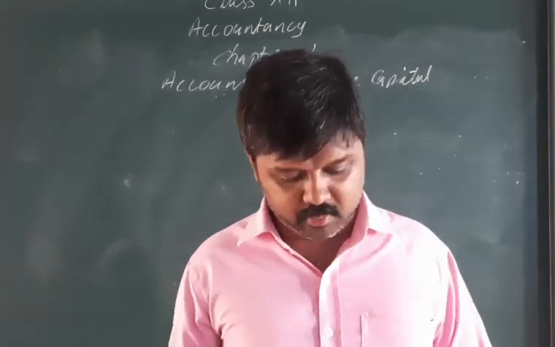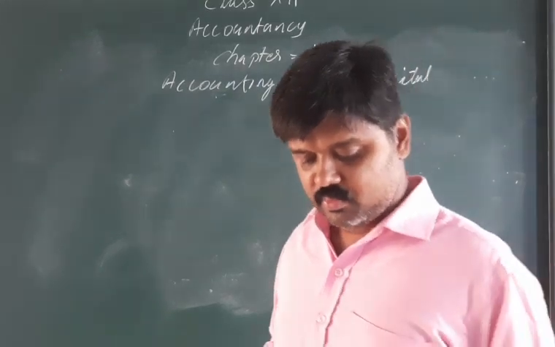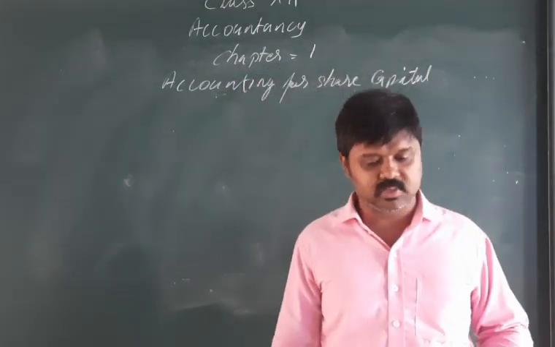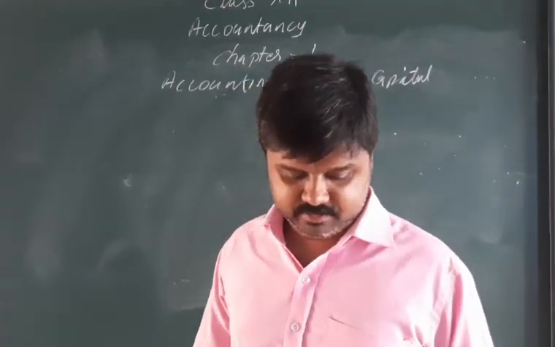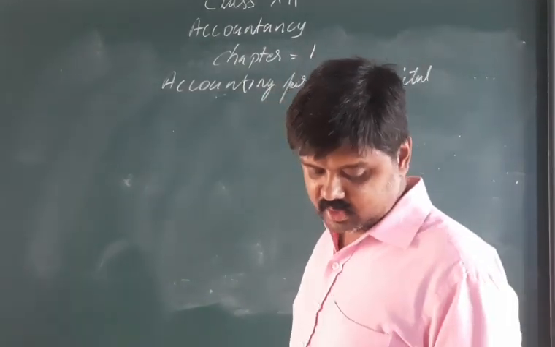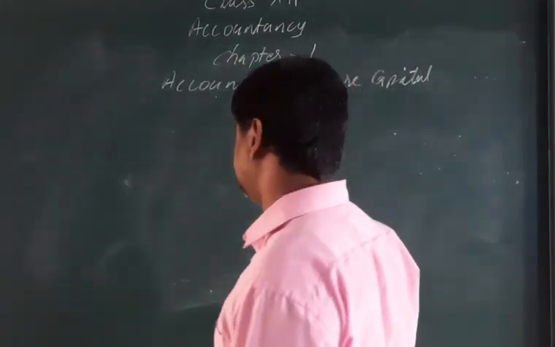And how to account for this? In this case, we will reverse the journal entries which we passed earlier. The forfeiture journal entry comes like this.